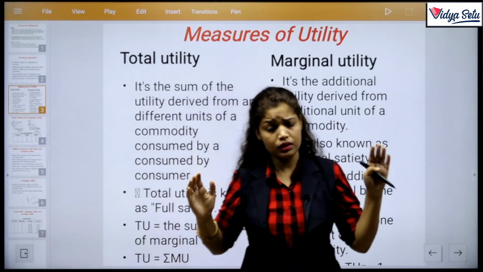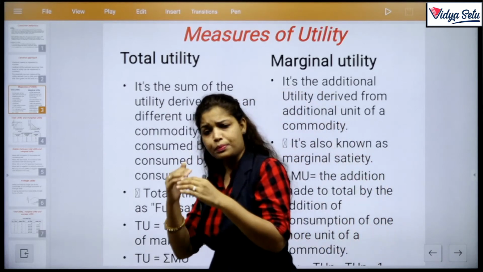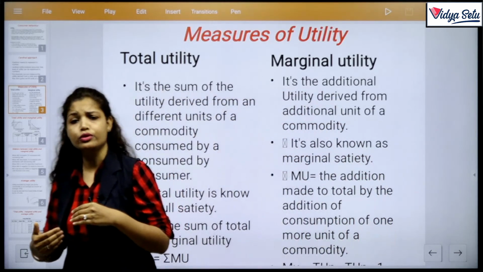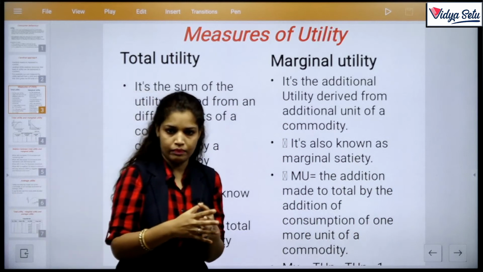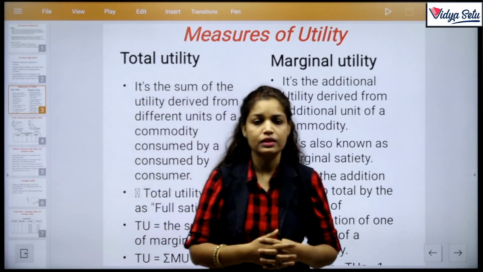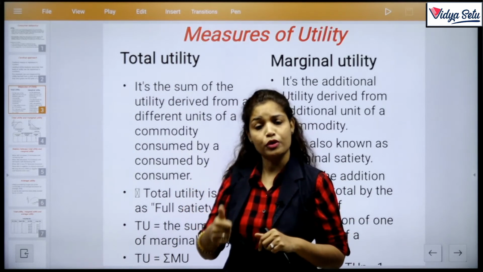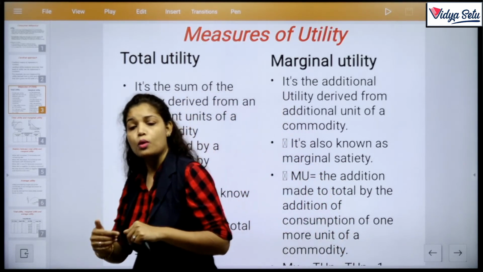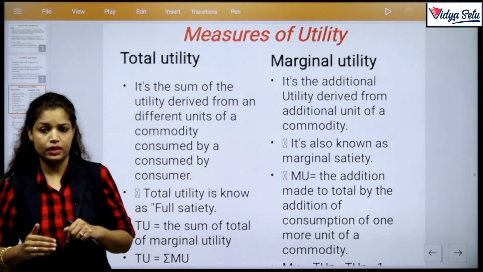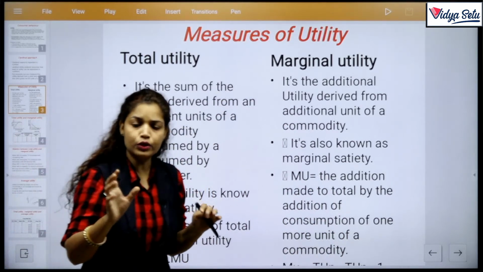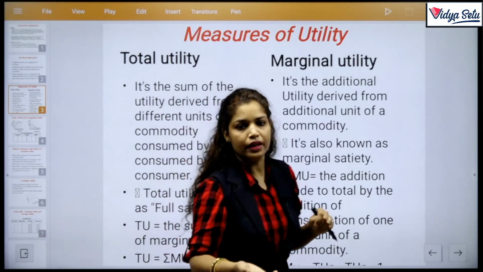If I sum all of these, it is called total utility. This is the summation of utility derived from all units of a commodity. Clear?